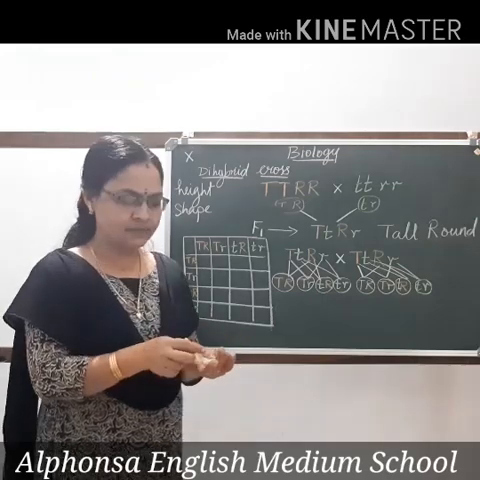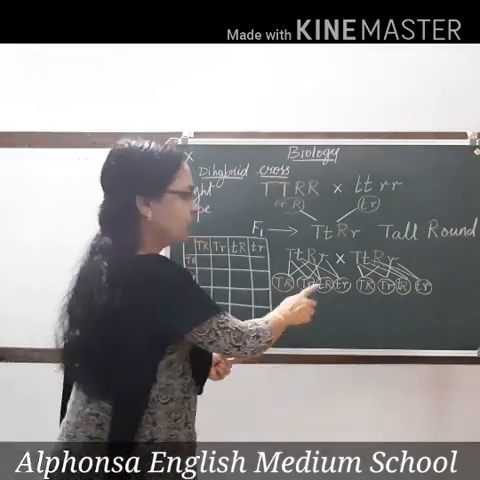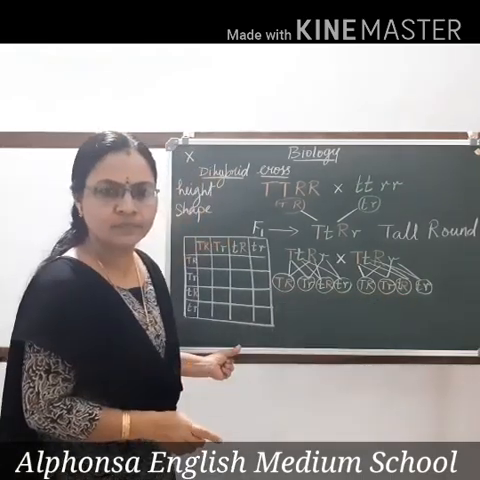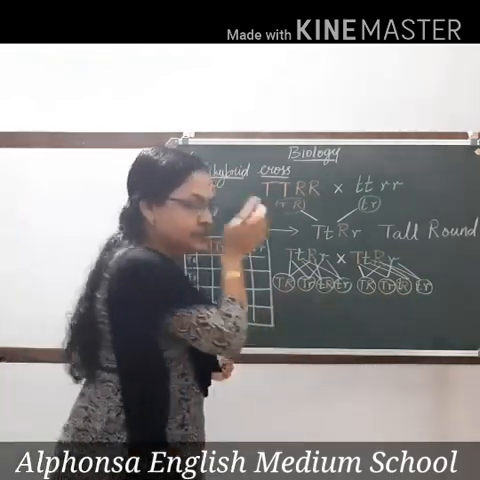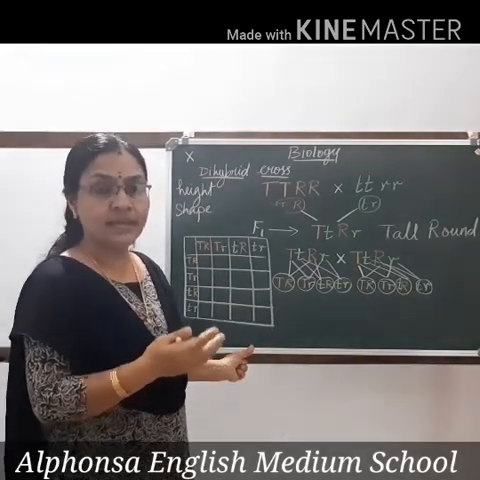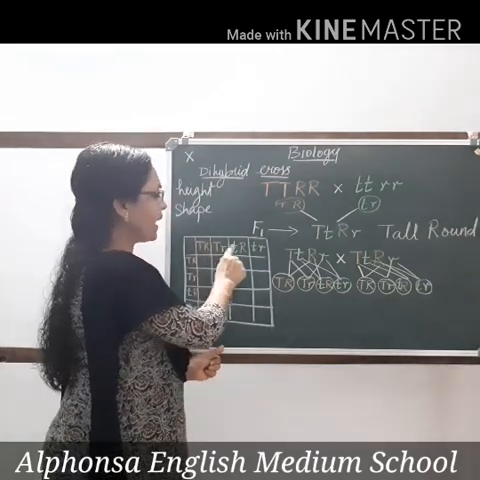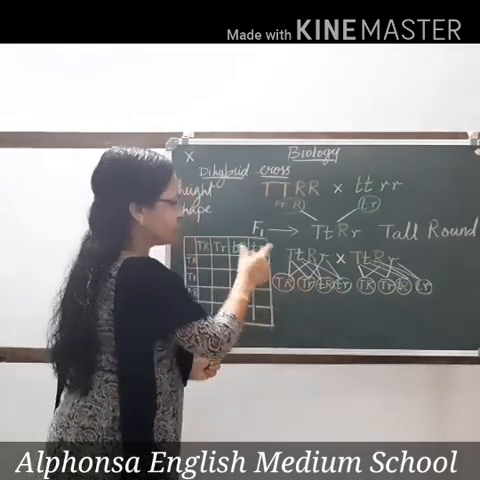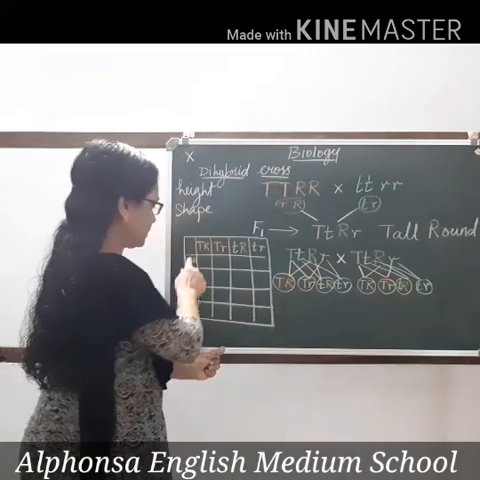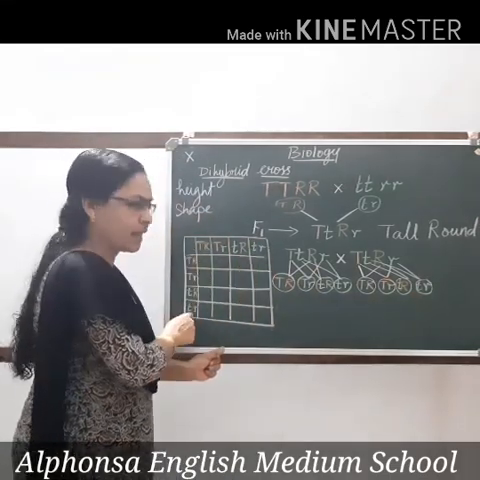Once again I repeat. There are 4 possibilities. 4 types of gametes can be formed. If we have to cross like this, it is very difficult and maybe too congested. It may not be clear. For that we use a Punnett square. In a Punnett square, we write the first 4 gametes horizontally, next 4 gametes vertically.